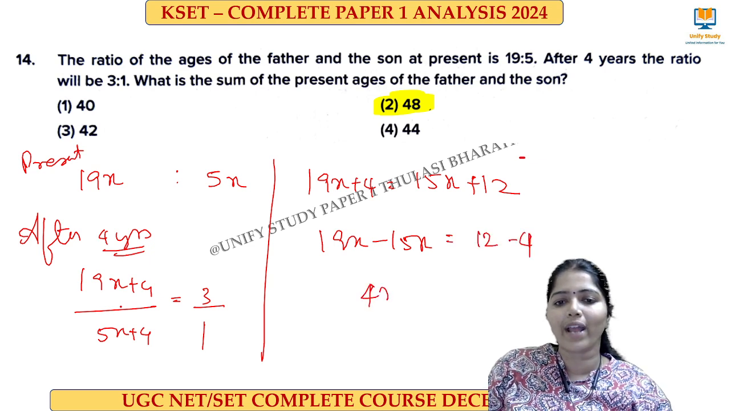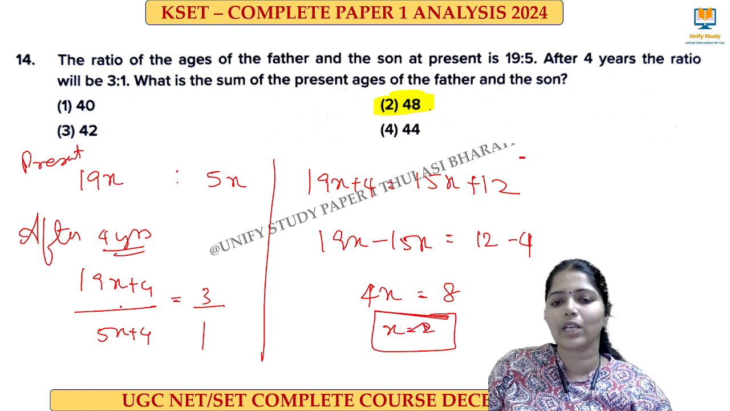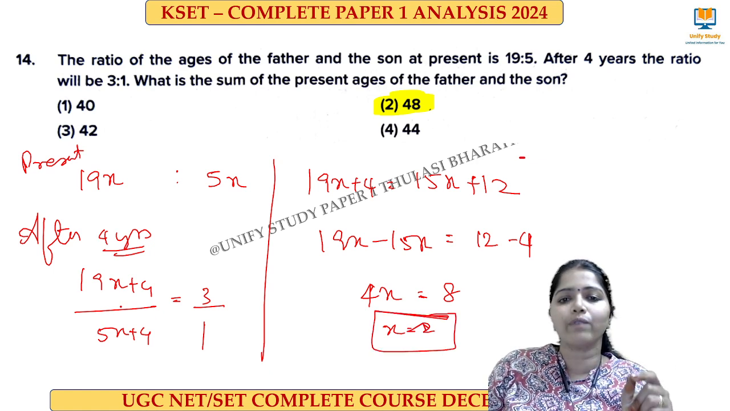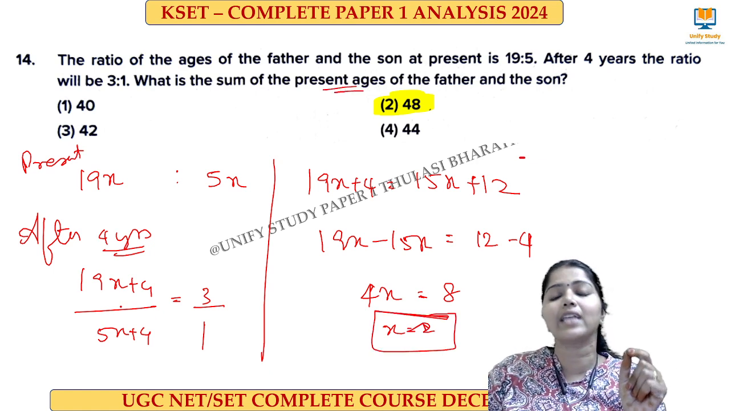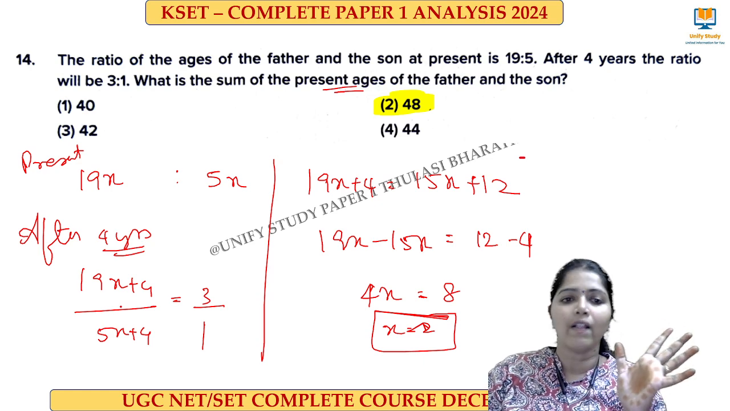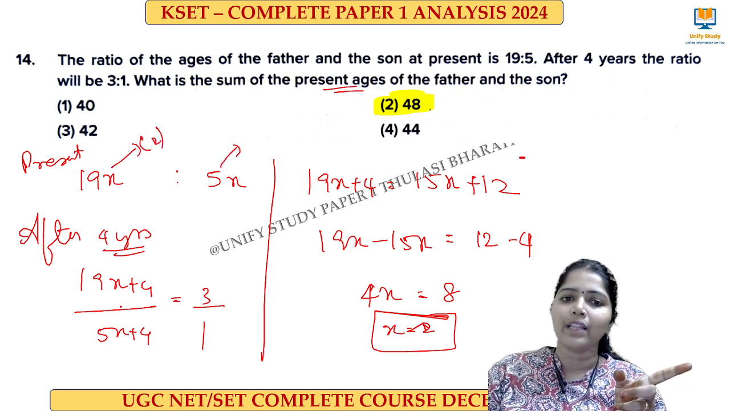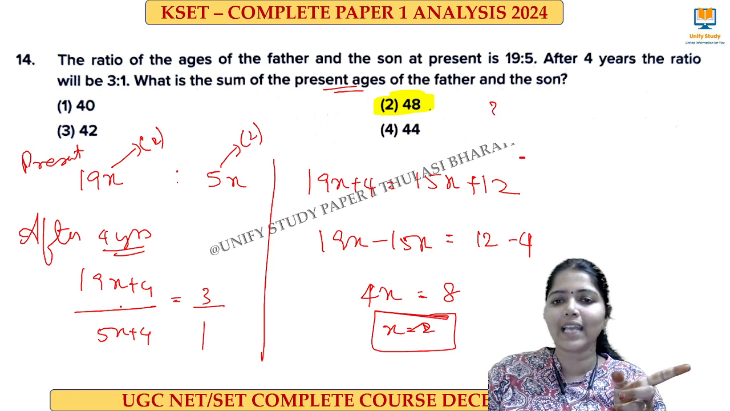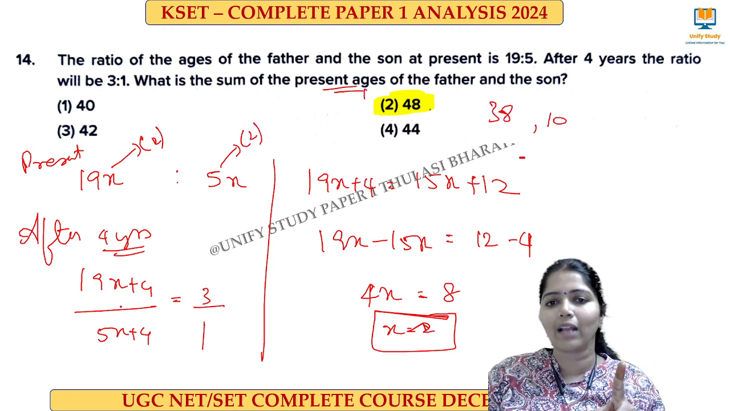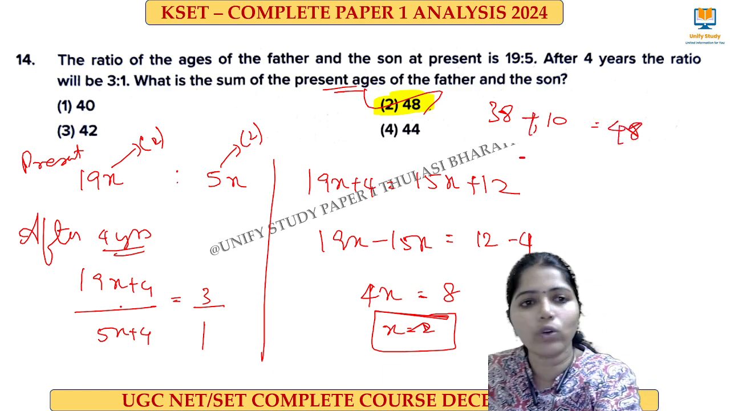So this is 4x and this is equal to 8. So x is equal to 2. What's the question? The present age is the sum of father and son. This is the present age, right? Now substituting the value of 2 over here, I'll be getting 38 as the father's age and 10 as the son's age. When I add, I'll be getting 48. Clear? Yes, very good. Next problem.